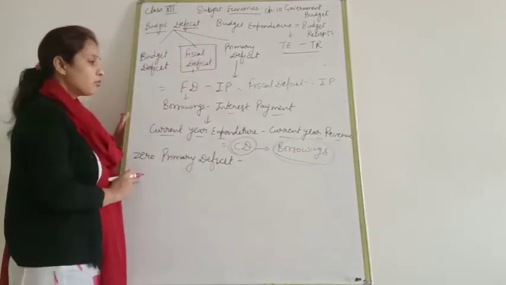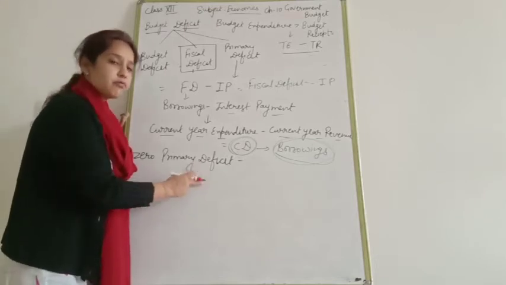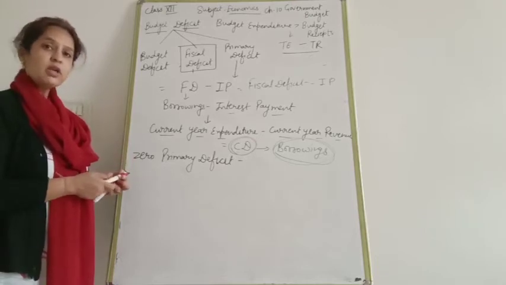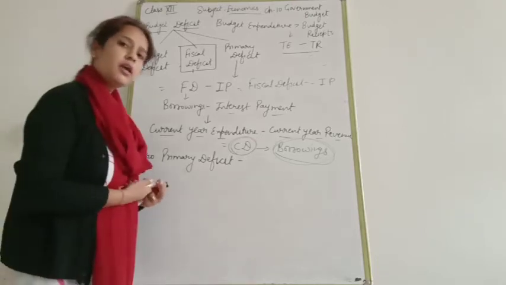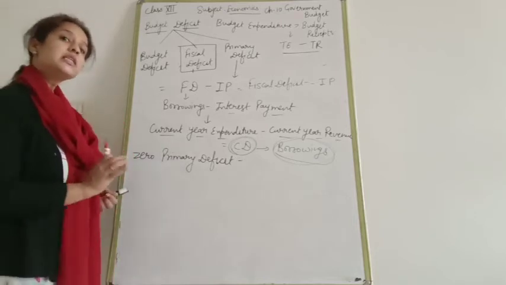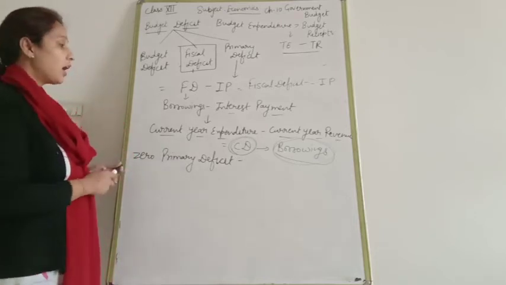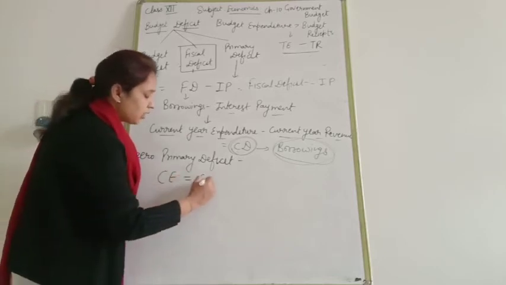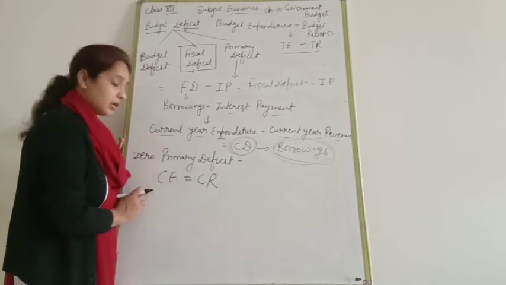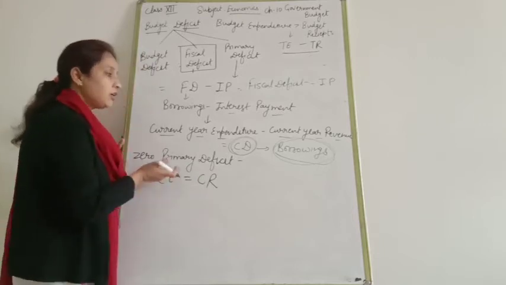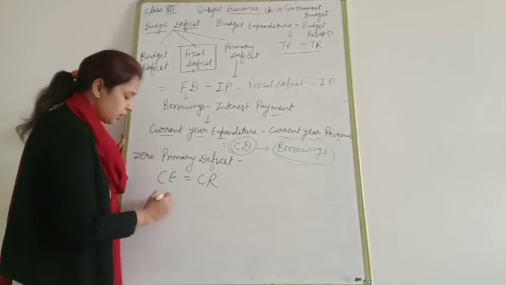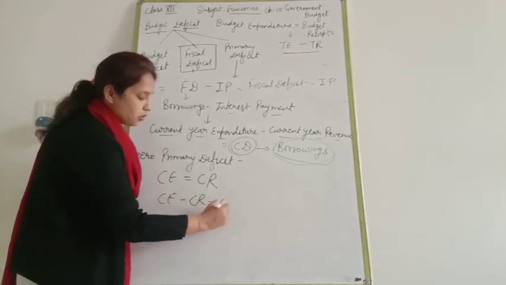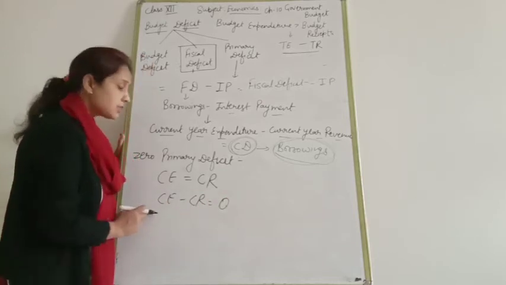Clear? So what is the meaning of zero primary deficit? If I ask you, in 2020-21 there will be zero primary deficit, what is the meaning of that? We are assuming that current year expenditure is equal to current year revenue. If current expenditure minus current revenue is zero, then both are equal.